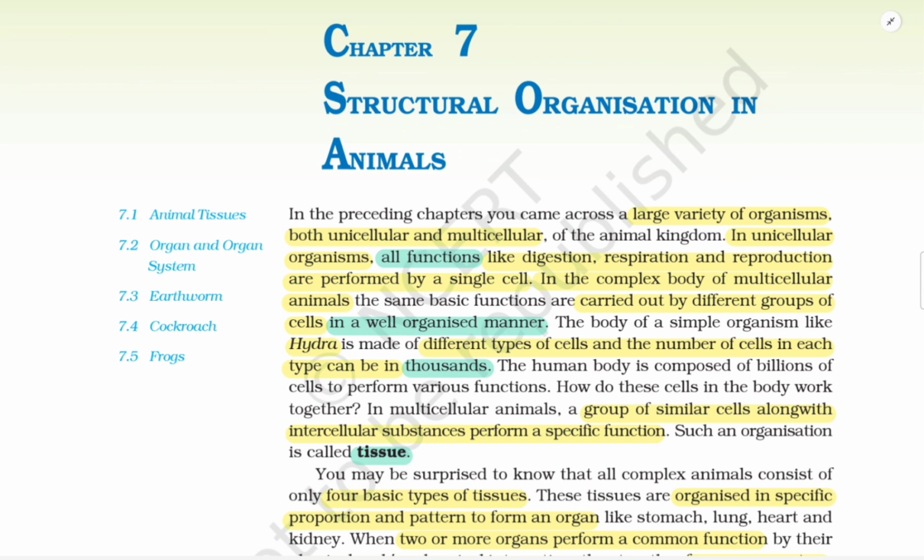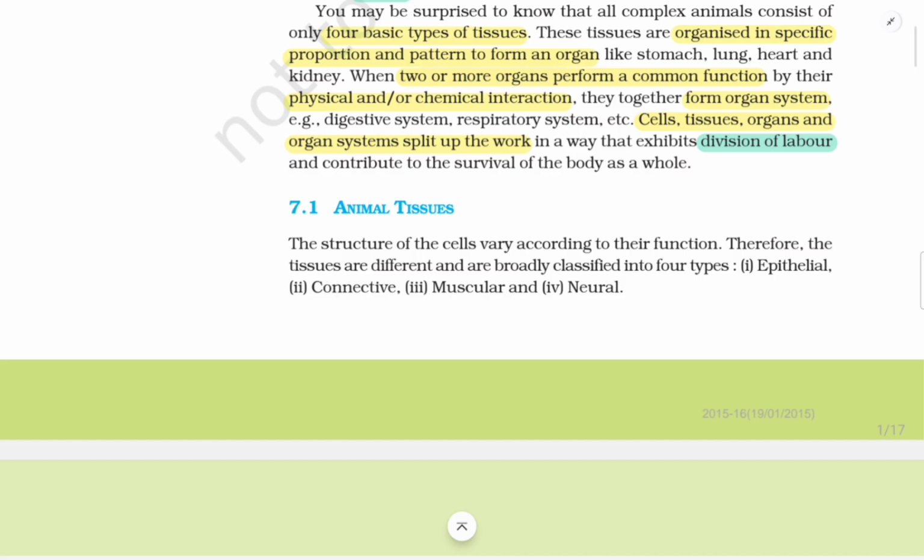In multicellular animals, a group of similar cells along with intercellular substances perform a specific function. Such an organization is called tissue. You may be surprised to know that all complex animals consist of only four types of basic tissues. These tissues are organized in specific proportion and pattern to form an organ like stomach, lung, heart, and kidney.